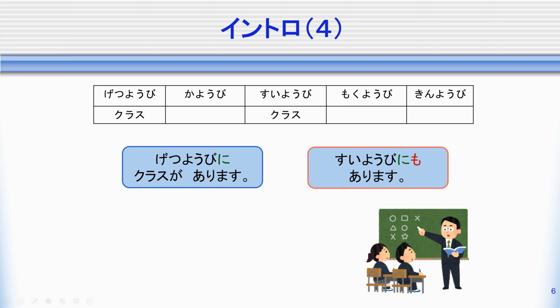So I use ni, and then in the sentence with also, I use ni mo.